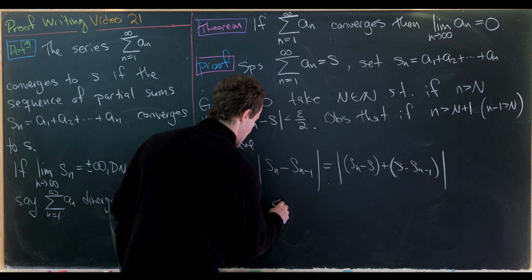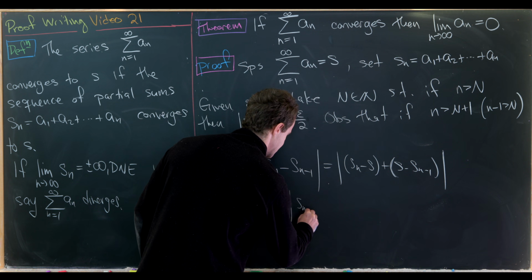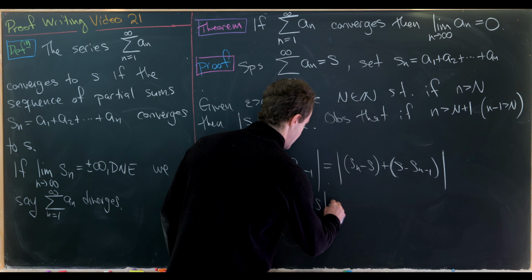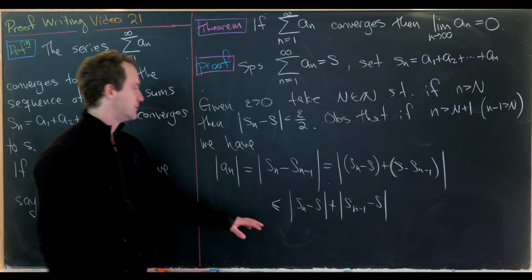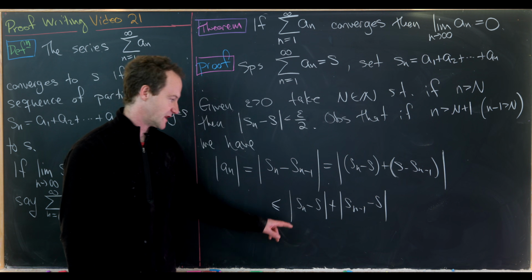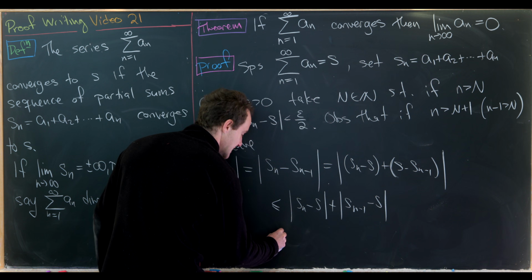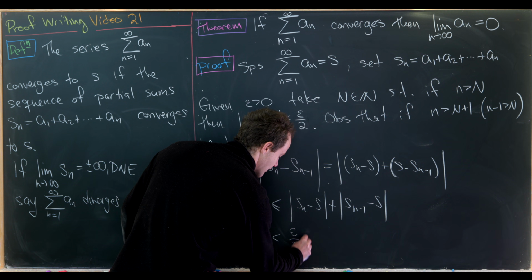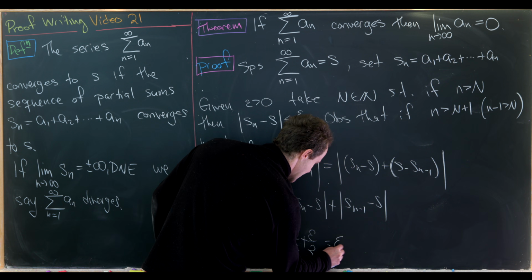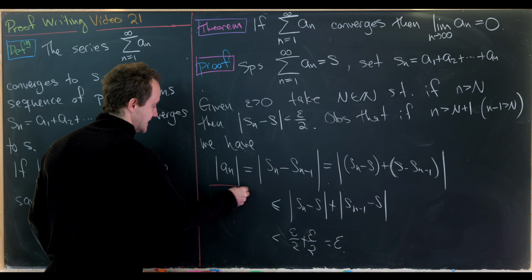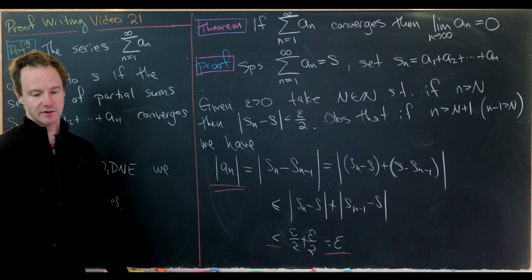But now we can apply the triangle inequality to see that this is less than or equal to the absolute value of s sub n minus s plus the absolute value of s sub n minus 1 minus s. But since n minus 1 is larger than N, and that means that n is also larger than N, we know that each of these is strictly less than epsilon over 2 by our setup right here. But that is equal to epsilon. But that means we have our a sub n term is less than epsilon, which is exactly what we need for its limit to be 0.